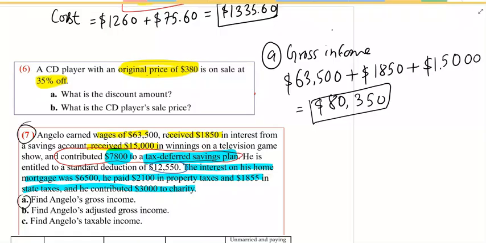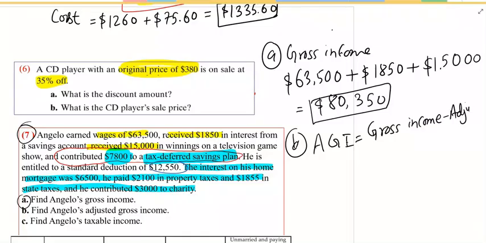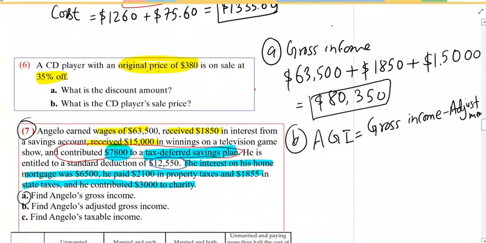Part B, Angelo's adjusted gross income. Adjusted gross income, we call it AGI for short, equals gross income minus adjustment, right?